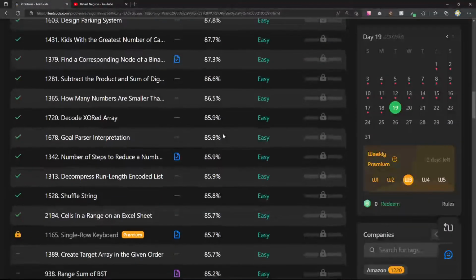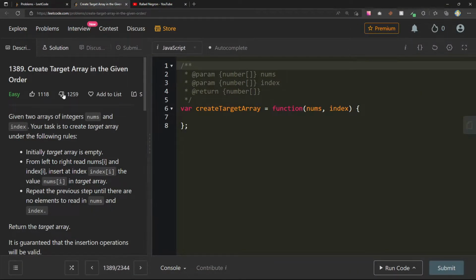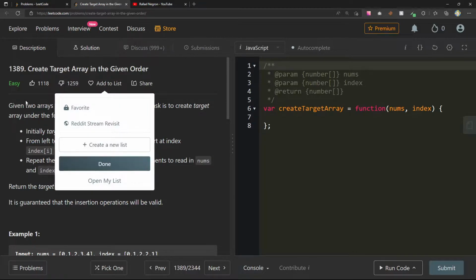Let's get it going. Today we're going to kick it off with this one here. As of today, I don't have premium anymore, which might actually be better because now these questions will apply to anyone. You're not locked by a subscription, which I think is cool. So we're going to be starting today with Create Target Array in the Given Order. And this looks like a question that not many people like, unfortunately. A lot of upvotes, but also a lot of downvotes, and more downvotes than upvotes.